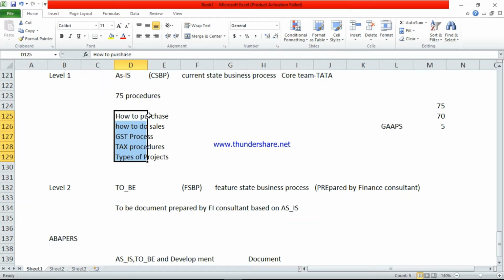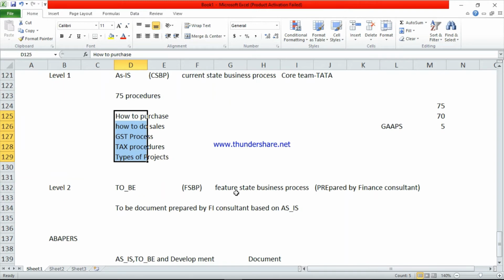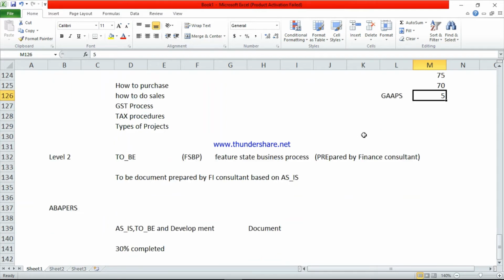In level 2, based on those documents, again FI consultant, based on this document, this person will prepare one more document, that is called a to be document. If there are any gaps, like there are 75 procedures in Oracle, but in SAP they can implement only 70 procedures. They cannot implement the remaining 5 in SAP. So that time they will give the 5 documents for the coding.